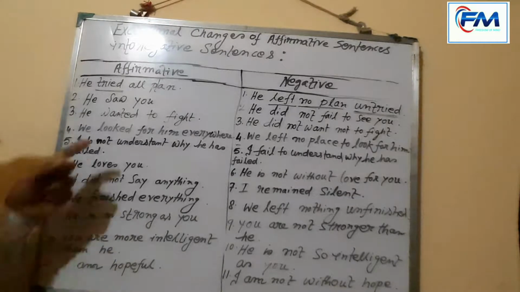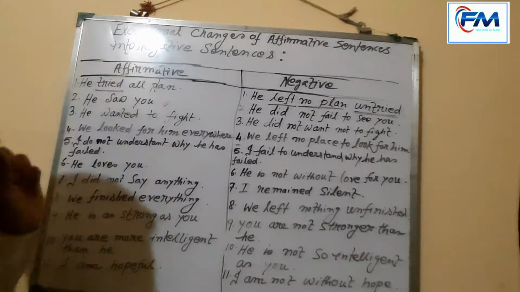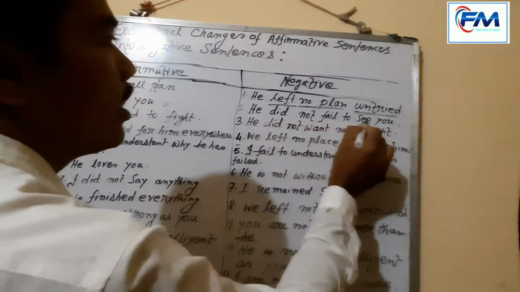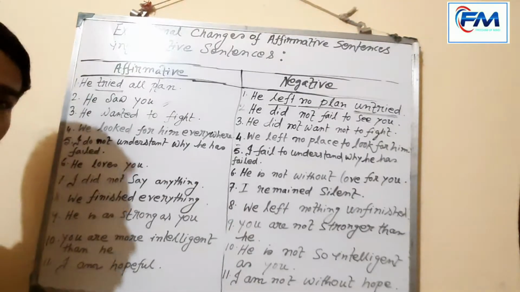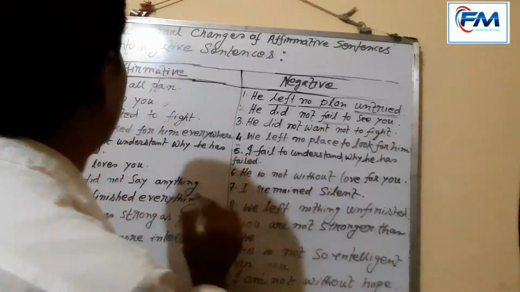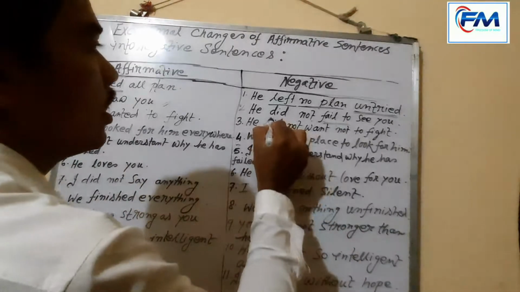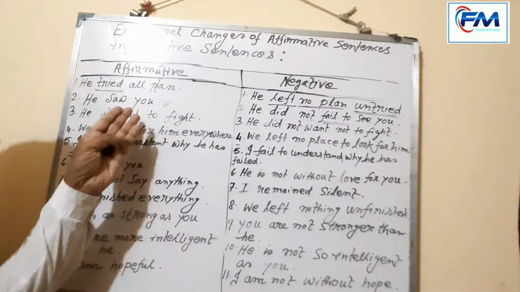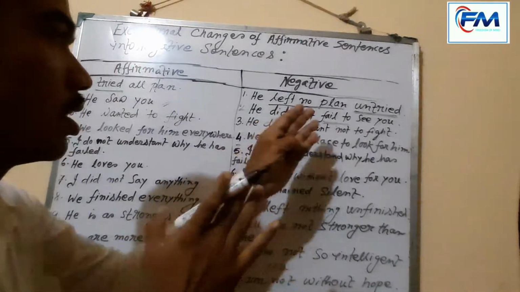Our second example is: He saw you. This sentence belongs to affirmative sentences, and now I will change it into negative. What have I made? He did not fail to see you. This is also an example of double negatives: did not fail to see. He saw you. When I transformed it into negative, it became: He did not fail to see you. This sentence is also in the past tense. When I change it into negative, you must keep it in past tense.